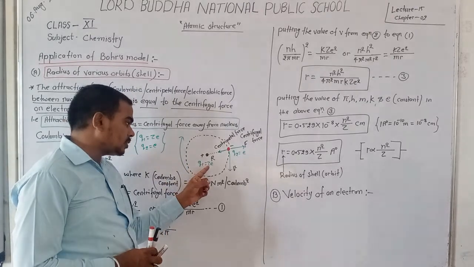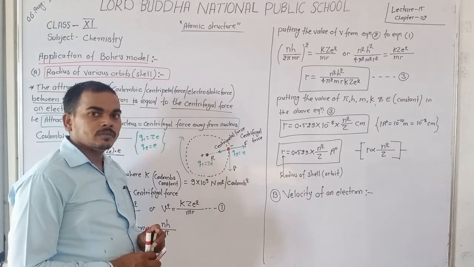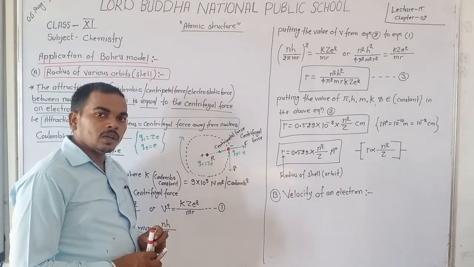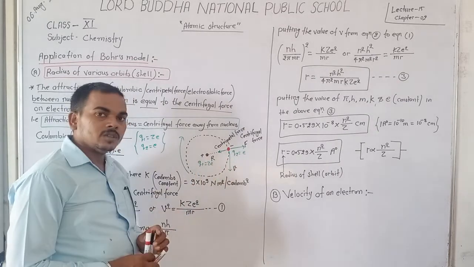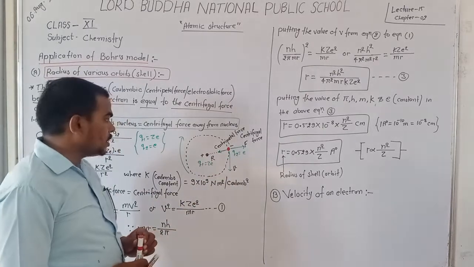So we write here number of protons into charge, Z into E. But the charge on the electron depends only upon the charge of the electron. So Q2 is equal to E.